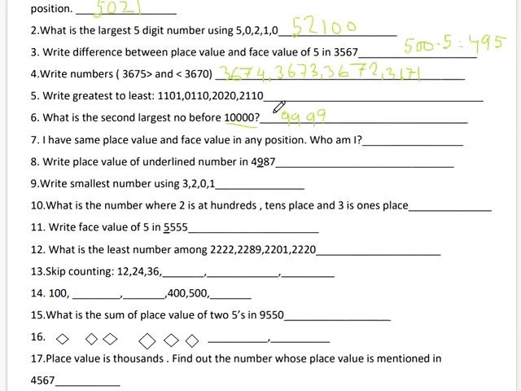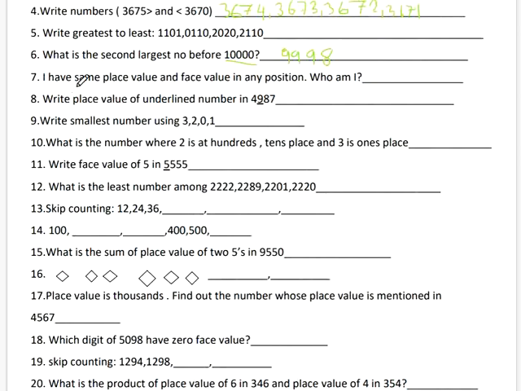Okay, this is the first largest number and then the second largest number will be just the predecessor of this number. Okay, 9998.